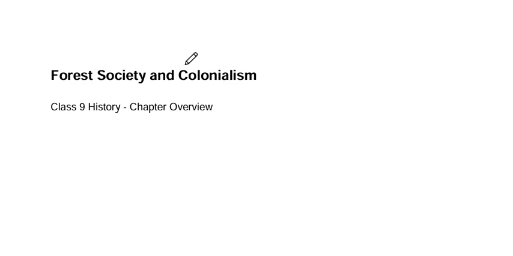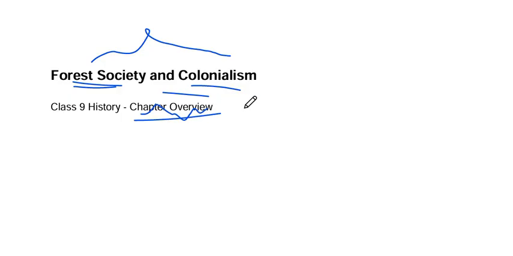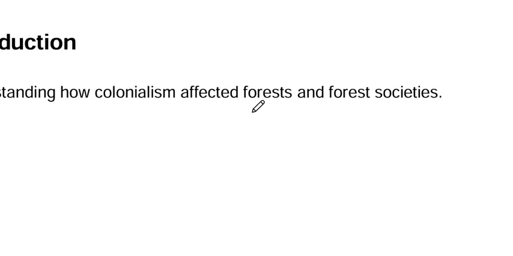So today we are going to finish Forest Society and Colonialism. So children, what do you understand by the topic Forest Society and Colonialism? See, this is a chapter overview, children. We'll only have chapter overviews, means we'll explain the chapter in quick, rapid revisions only. We have full chapter explanations, but the videos are still going on. We'll post the videos once they are ready.